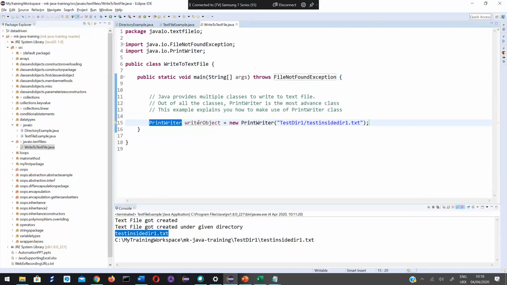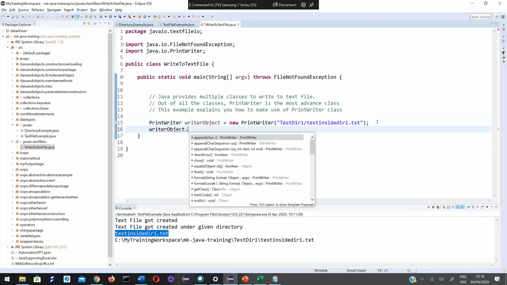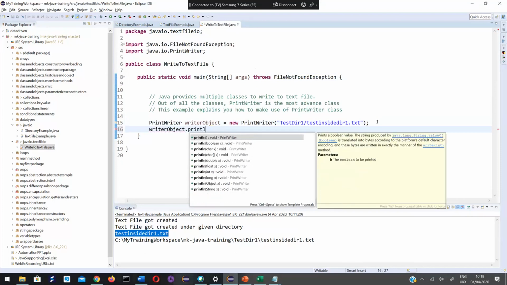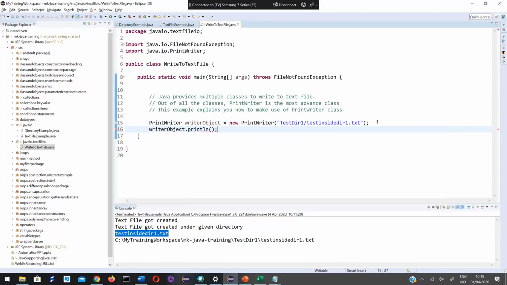Now, on that object, I am calling a method called println. Here, I would like to print something. This println method actually writes whatever value you give here to the file. Let's say Ankita, 10.